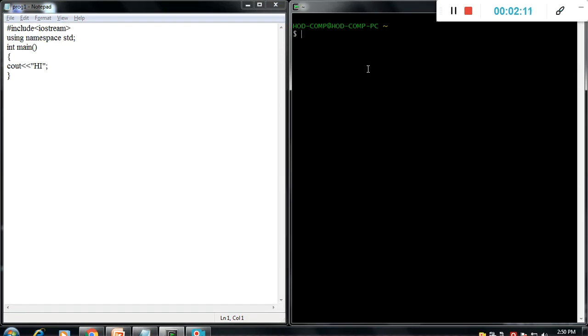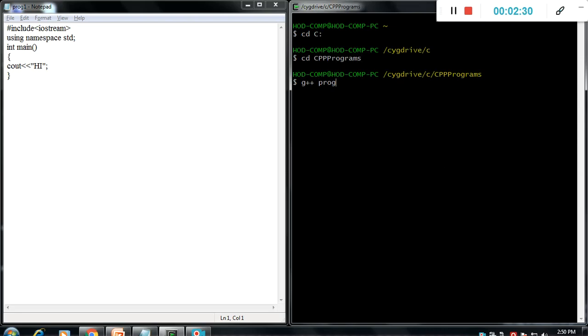You need to set a path with cd c, because our program is stored on the C drive, and the folder name is cpp programs. Now the path is set, then we will run it with g++. The program name is program1.cpp, then -o program1, then enter.